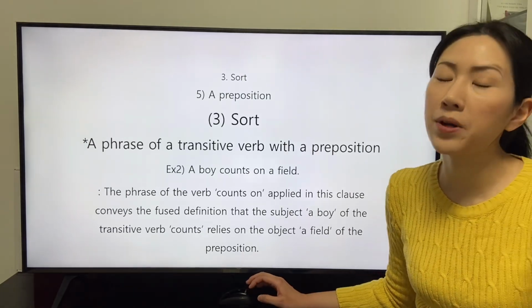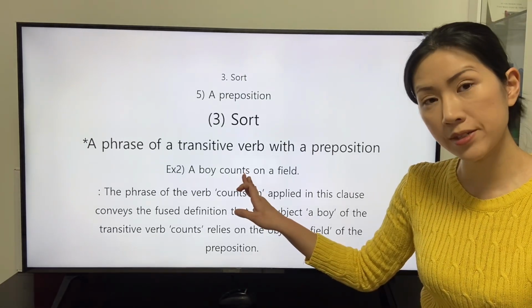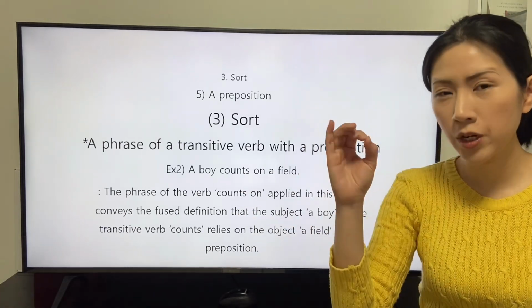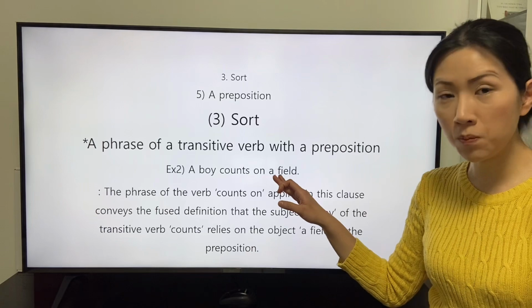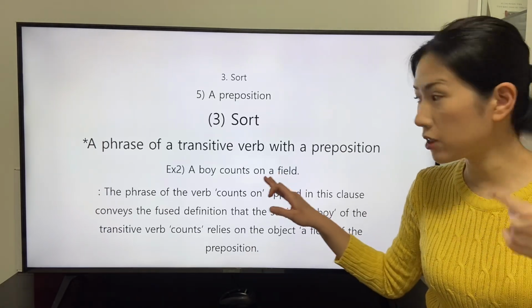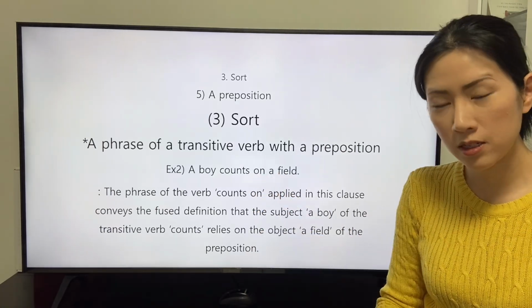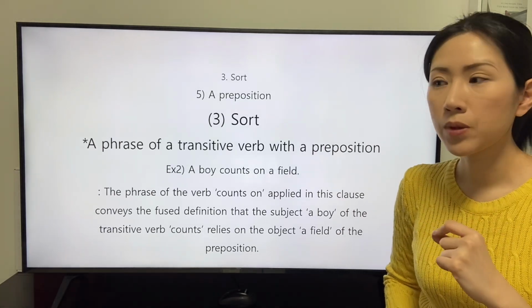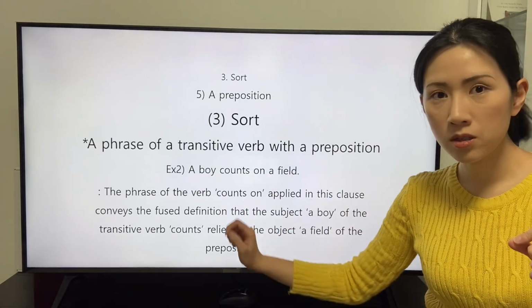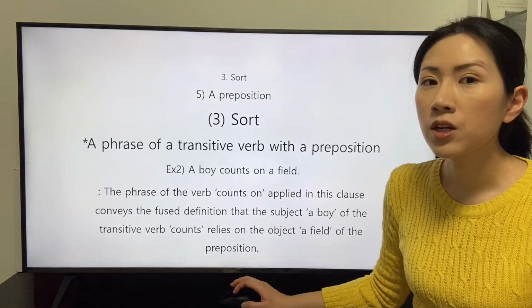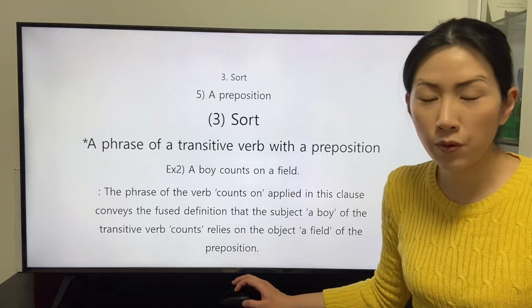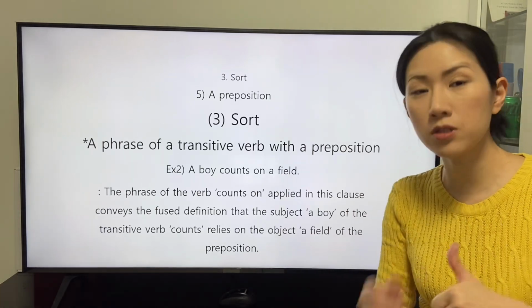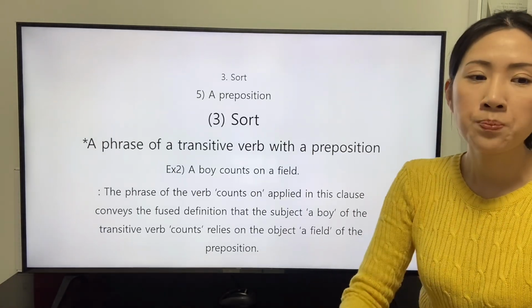The speaker abbreviates the object of the transitive verb count, but the intention of the speaker that the object, or field, of the preposition on is important is constant. So this clause conveys the derived definition of the transitive verb count and the preposition on.